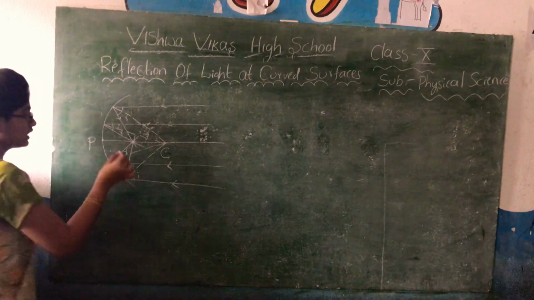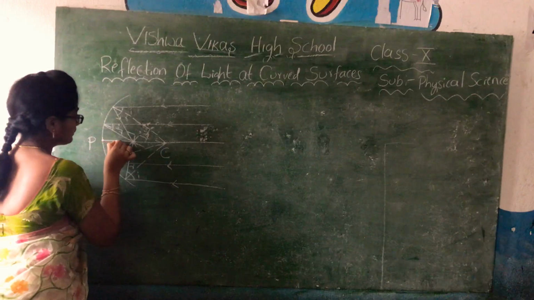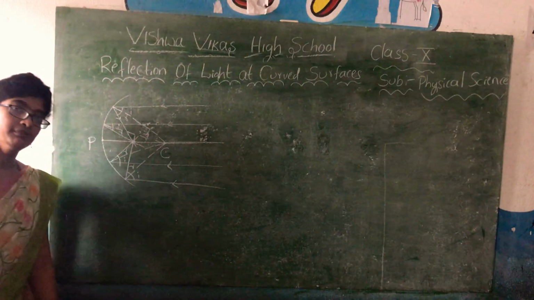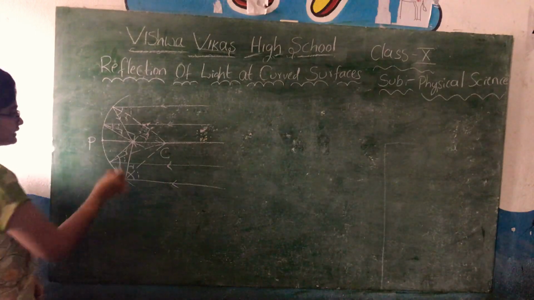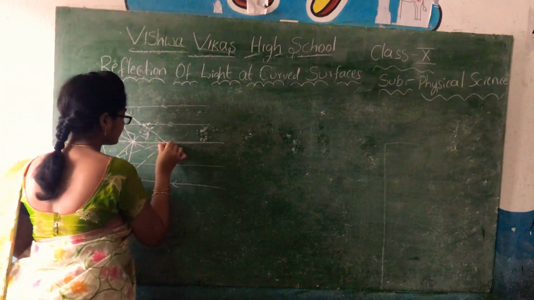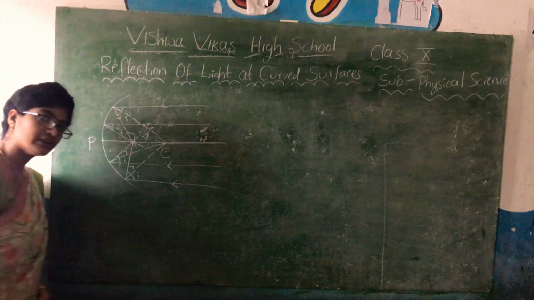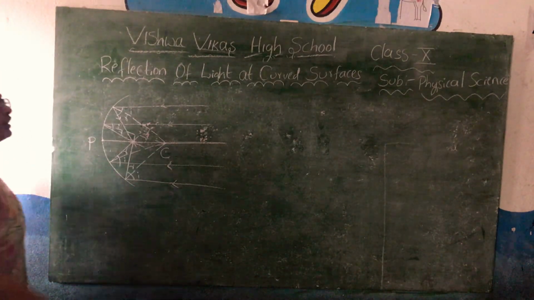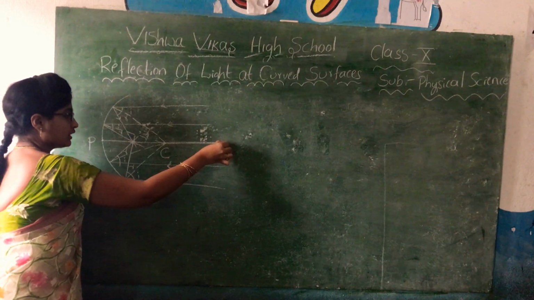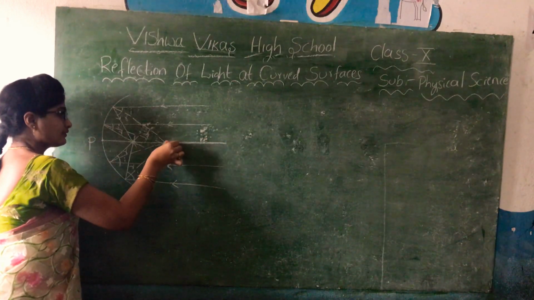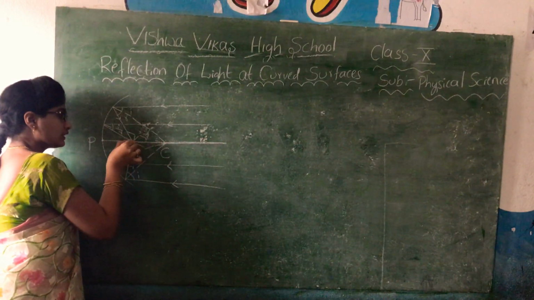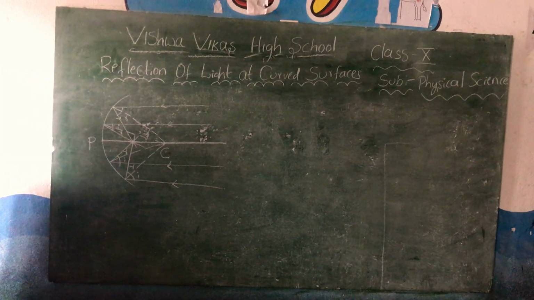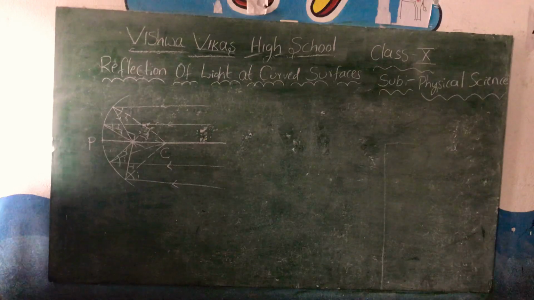Suppose this is the principal axis, and this is the line passing from the center of curvature. Imagine one more ray falling, meeting at the pole.